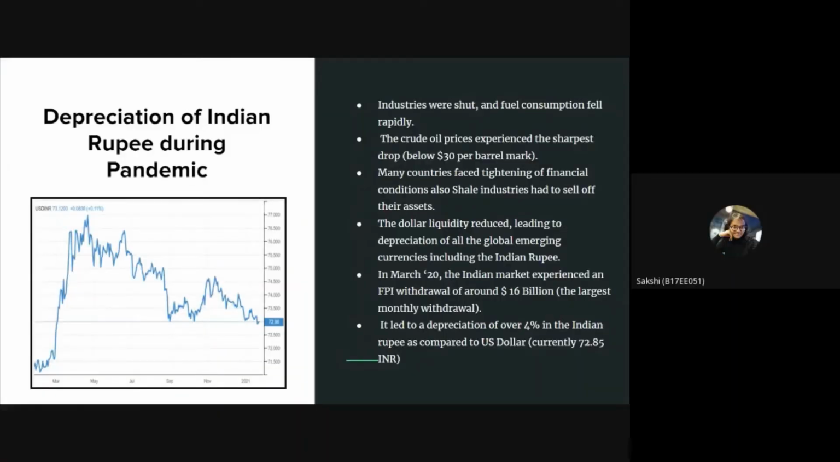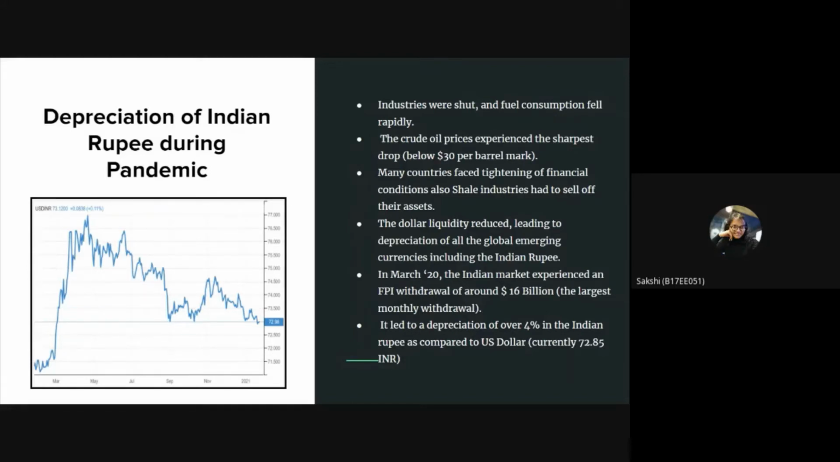Depreciation of Indian rupee during the pandemic. The price of crude oil has always had a significant impact on the value of INR against the USD. During the pandemic, the industries were shut and the fuel consumption fell rapidly. The crude oil prices experienced the sharpest drop, that is below the $30 per barrel mark.